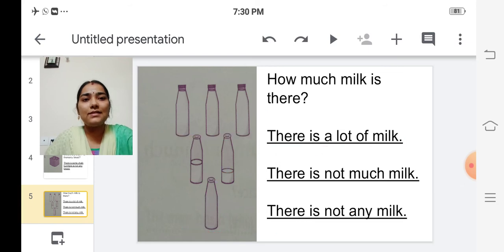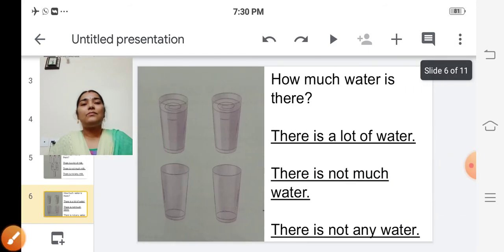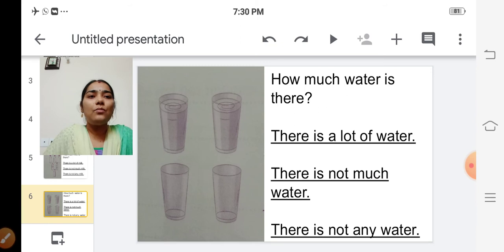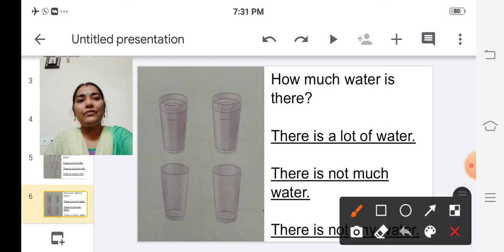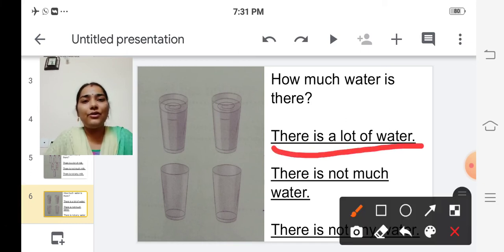Shall we see one more example? Yes, the next one is, how much water is there? Look at the picture. There are some glasses of water. The first row, how much water is there? It is full of water. The glass is full of water. So how to answer? There is a lot of water.